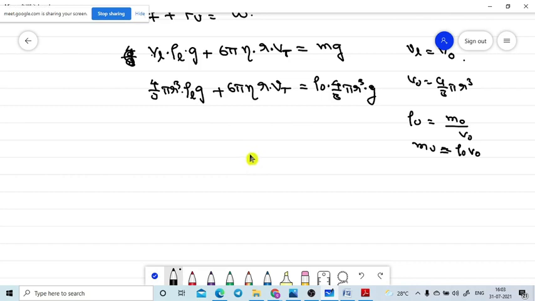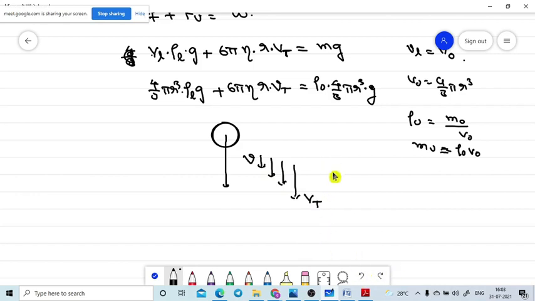No. This velocity is the object's velocity. When the body is moving at a certain velocity, at a certain case, these two values are equal. Once again I am repeating. Let's assume this body is moving in this direction. The velocity is slowly increasing. At a certain case, that velocity is named the terminal velocity.